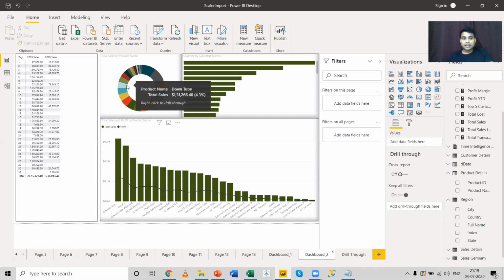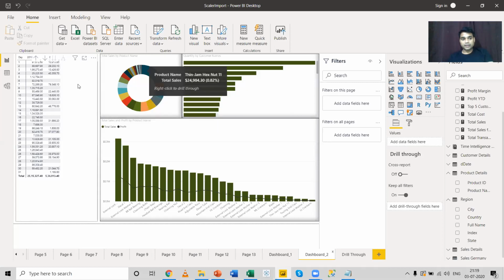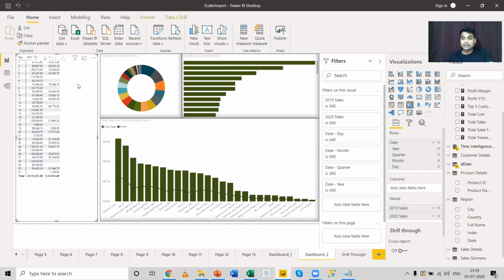This was our drill through option. Now, the next is drill down. Now, what is a drill down? The best example of a drill down, you can see this matrix table. In this matrix table, when I select it, you can see there are certain symbols over here. The arrows, the downward arrow, the upward arrow. These are the drill down options.